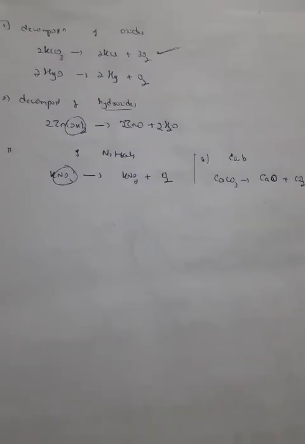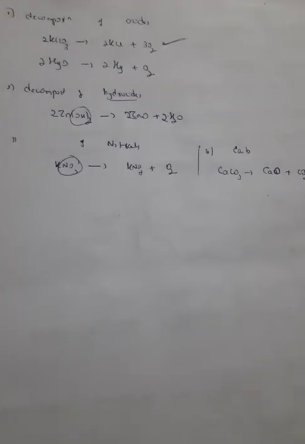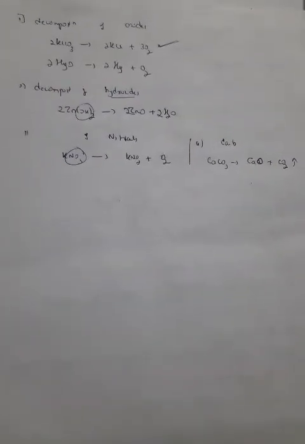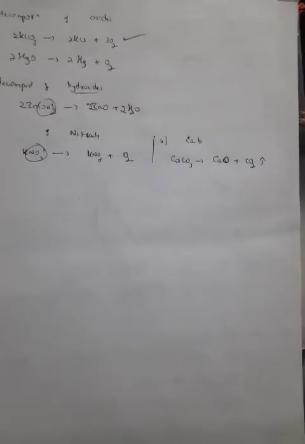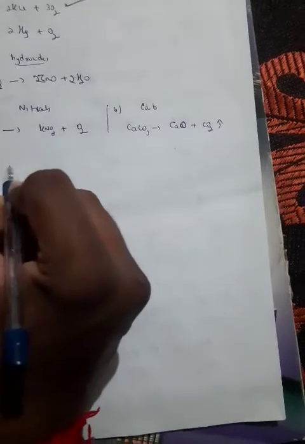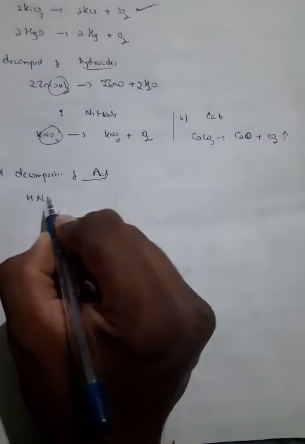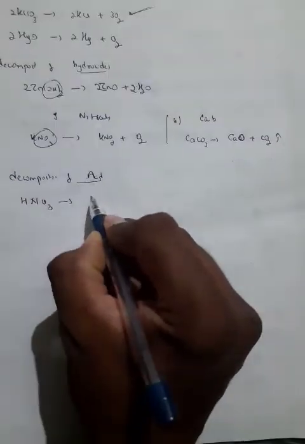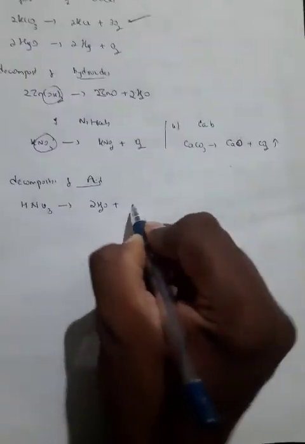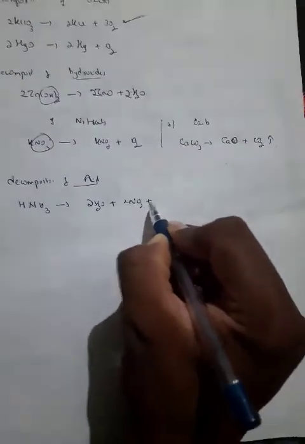Got it? After understanding all these things, we will see some more examples of decomposition reactions. Can an acid be decomposed? There is something called decomposition of acids also. When HNO3 is heated, it forms 2H2O plus NO2 plus O2.